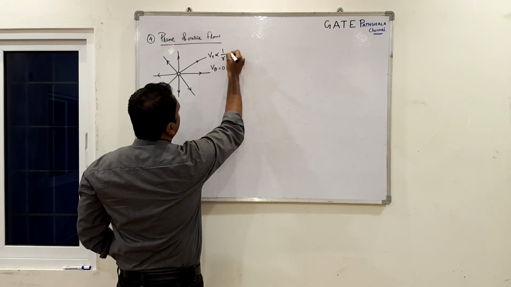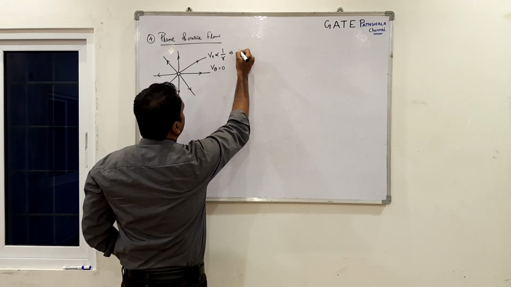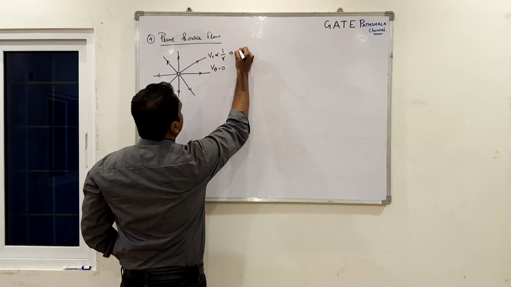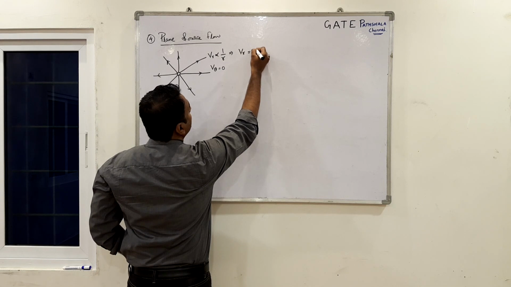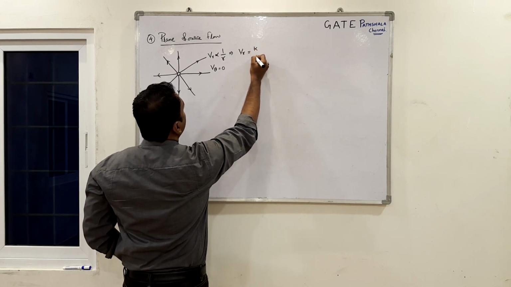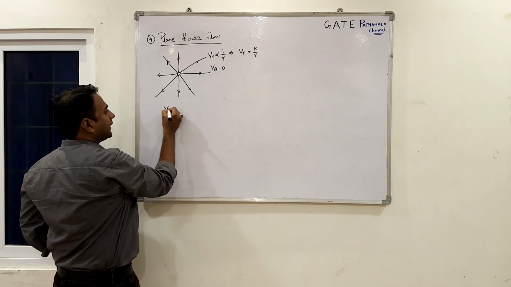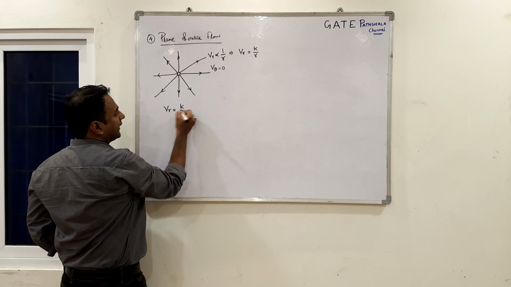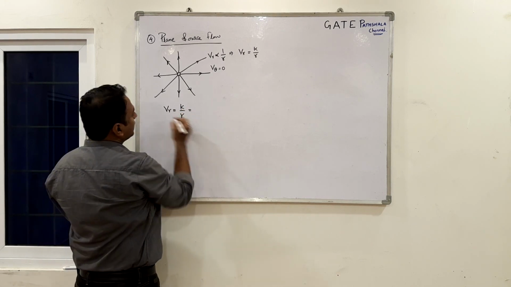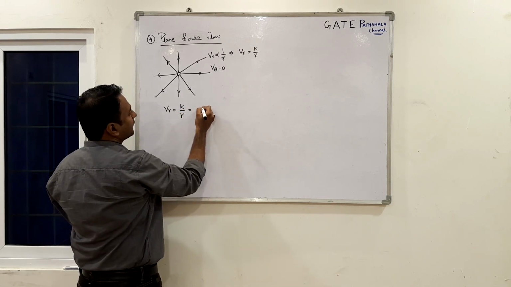Let's remove the constant of proportionality. We can put the constant of proportionality as Vr equals k by r. So here I can write Vr equals k by r, that is equal to, what is Vr in terms of psi?